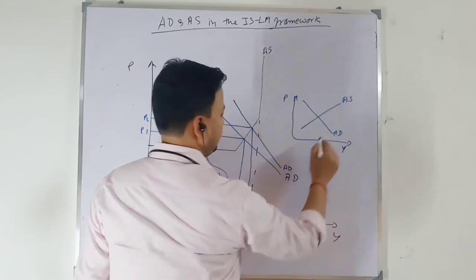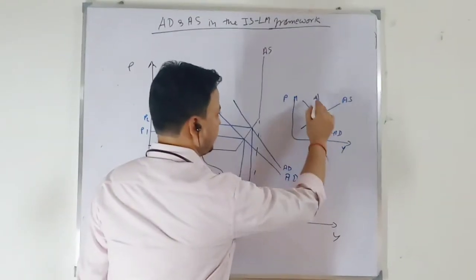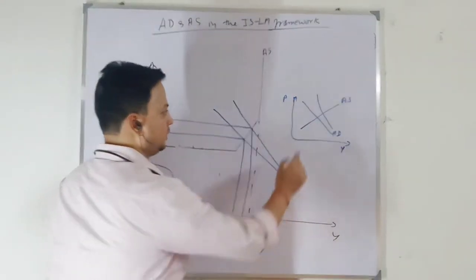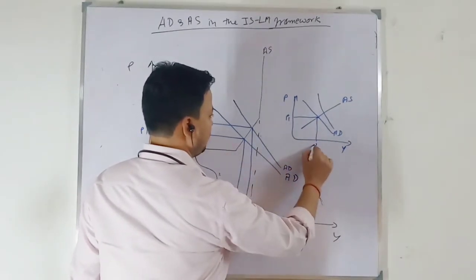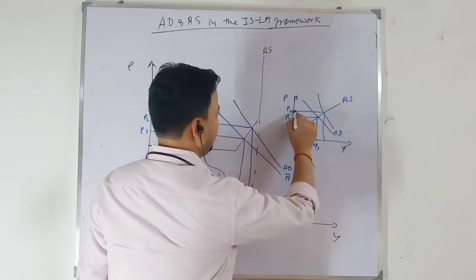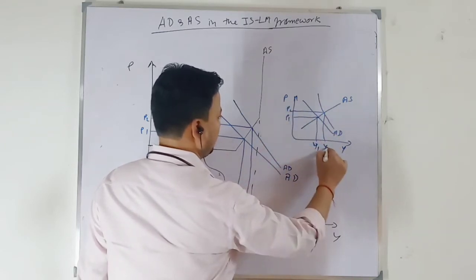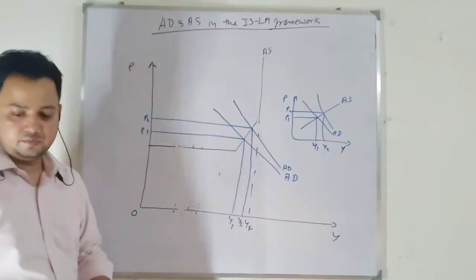When aggregate demand increases, either due to fiscal expansion or monetary expansion, I am taking monetary expansion. This is the initial equilibrium price level and output level Y1. So the equilibrium price level increases from P1 to P2 and output from Y1 to Y2. Okay, this is my intermediate range.